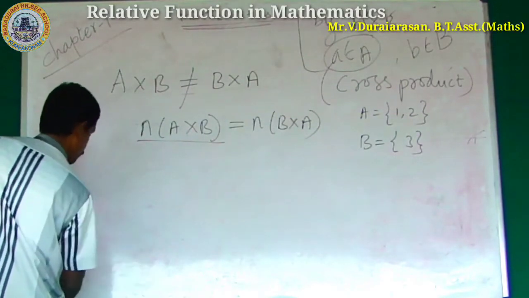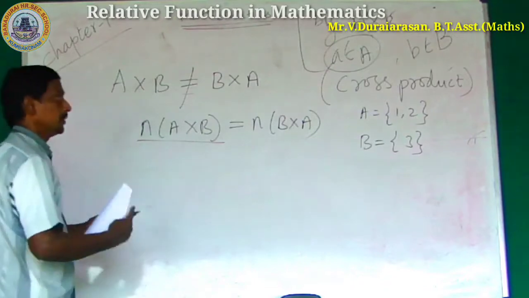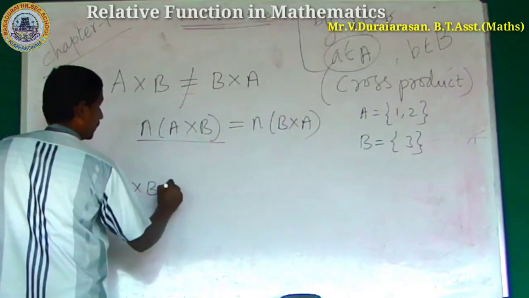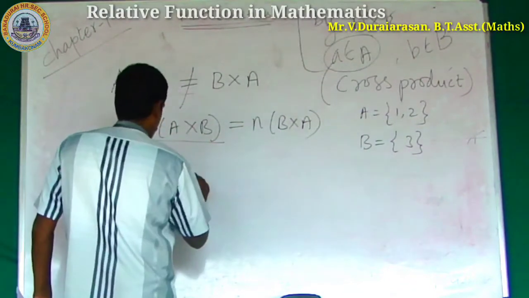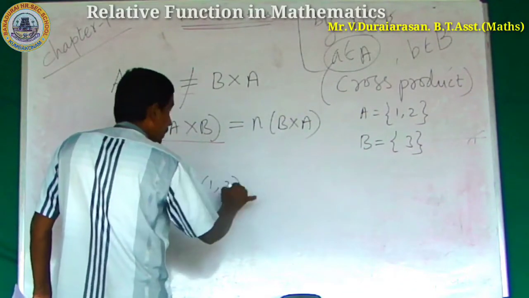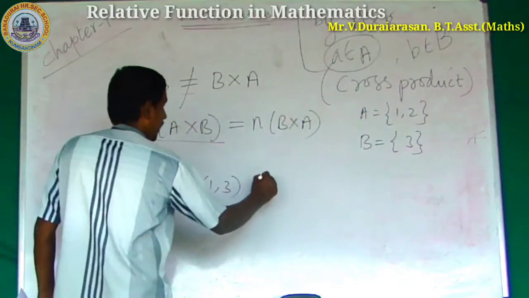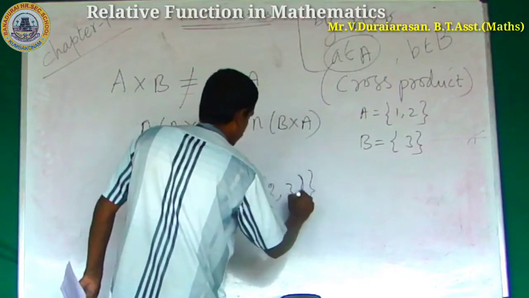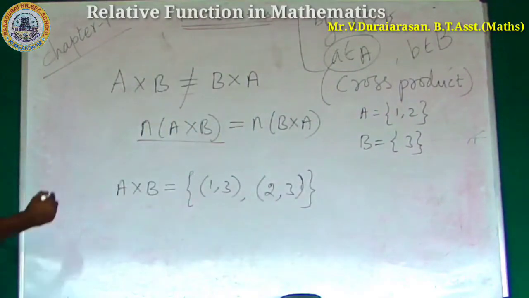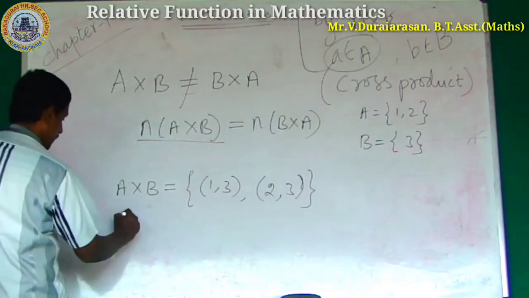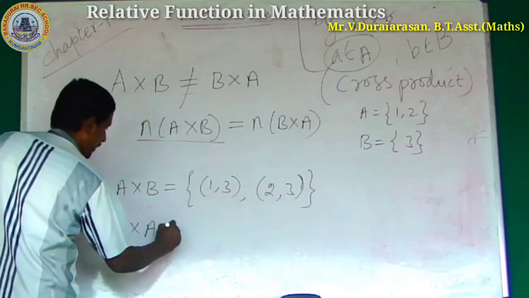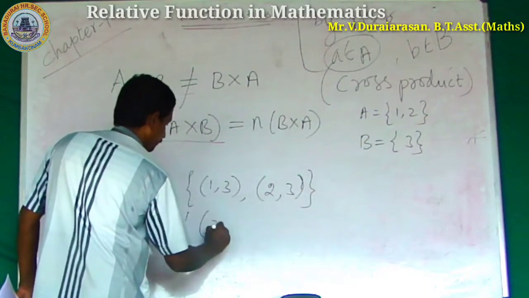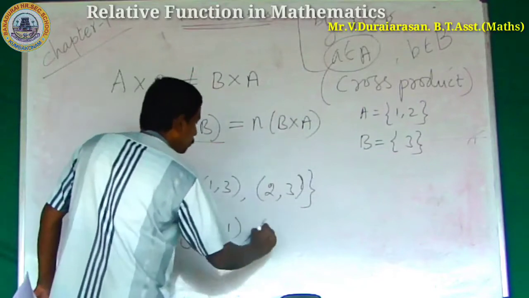To find A cross B, it is equal to the ordered pairs (1, 3) and (2, 3). This is the Cartesian product of A cross B. The reverse one, B cross A: (3, 1), (3, 2).